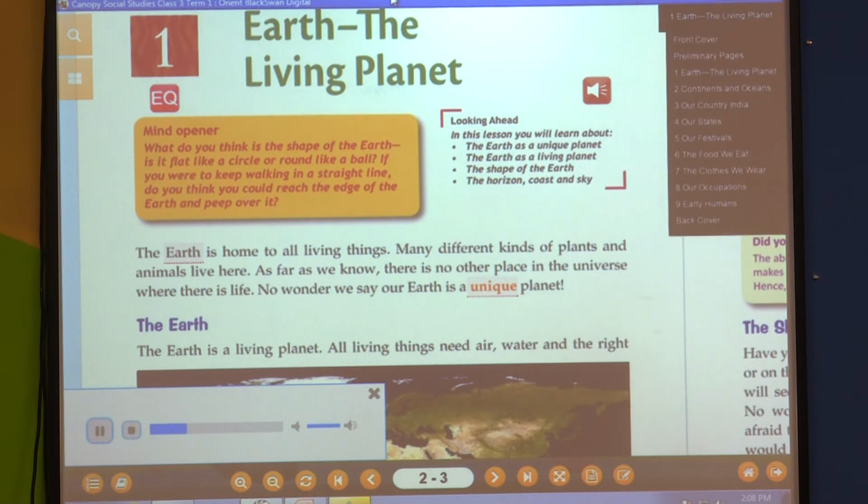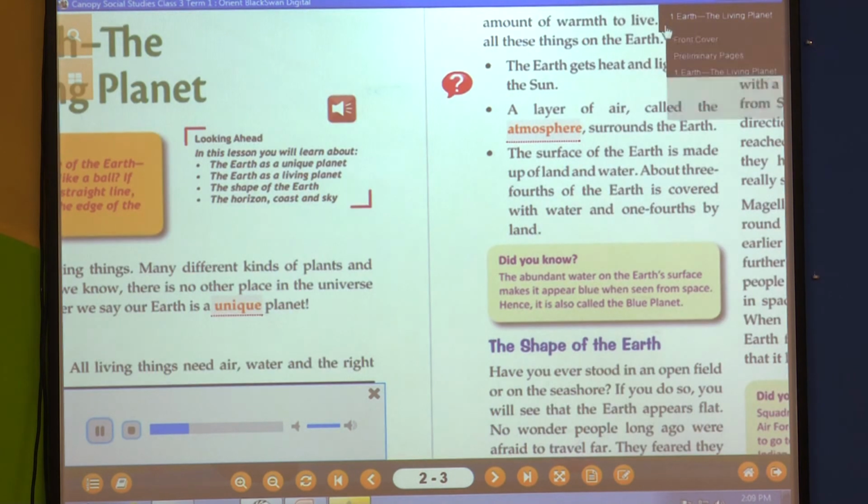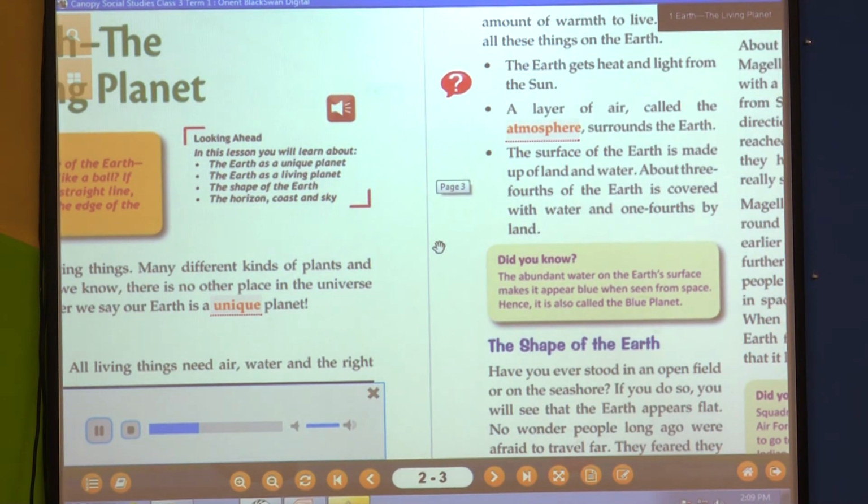The earth gets heat and light from the sun. A layer of air called the atmosphere surrounds the earth. The surface of the earth is made up of land and water. About 3/4 of the earth is covered with water and 1/4 by land. Did you know? The abundant water on the earth's surface makes it appear blue when seen from space. Hence, it is also called the blue planet.